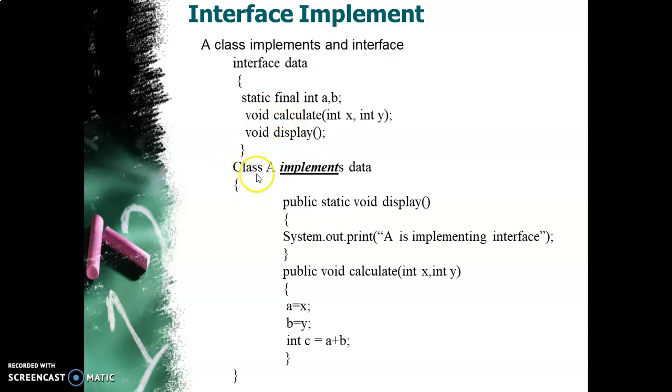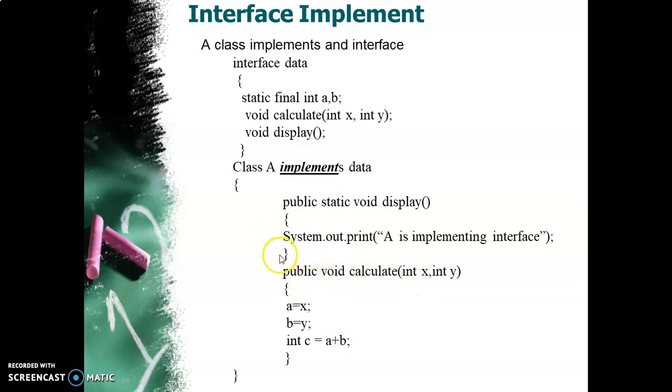Say, for example, class A with the implements keyword and Data. This is how I have defined the display function. Again, this public keyword is very important. Public static void display. If you don't write static, that's okay, but public you have to write. Similarly, public void calculate.